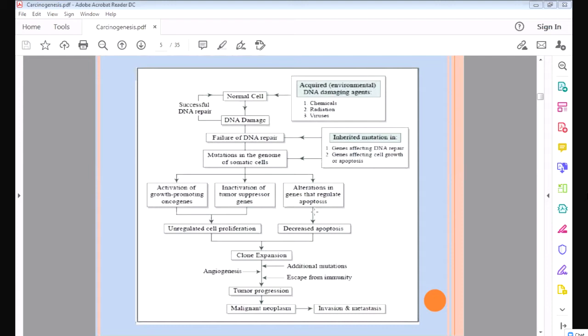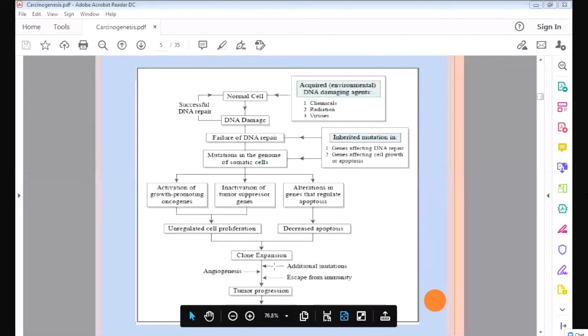Finally, the genes that regulate apoptosis. Apoptosis is the process in which the cells which are damaged, those cells undergo death by apoptosis. So what will happen? They are damaged, so there will be decreased apoptosis. So all these gene changes will lead to excessive growth, clonal expansion, and the tumor will develop. That is called tumor progression.